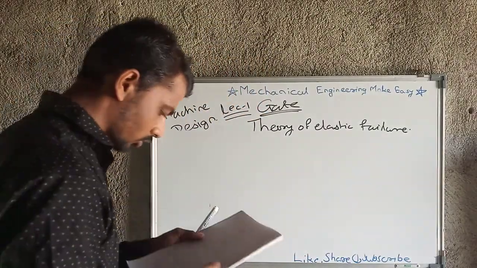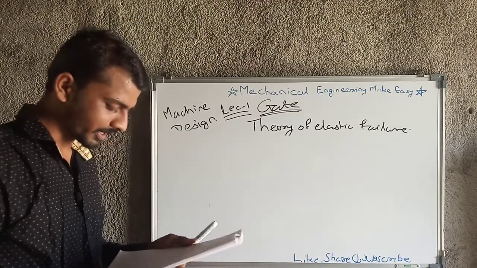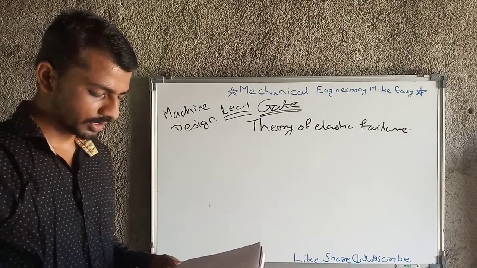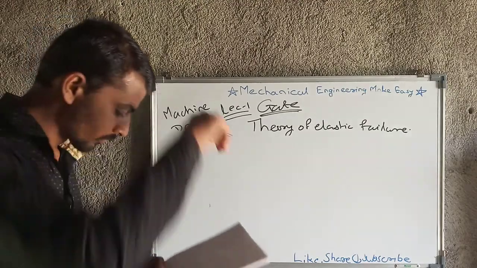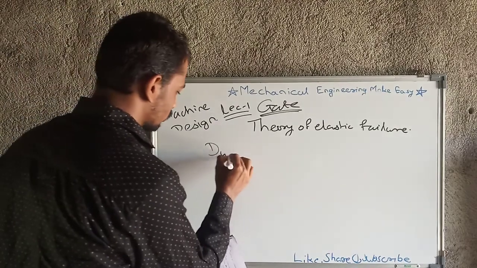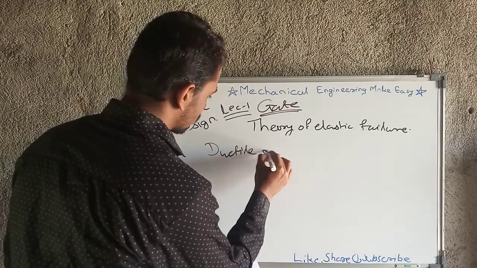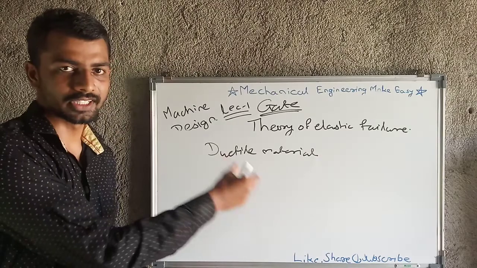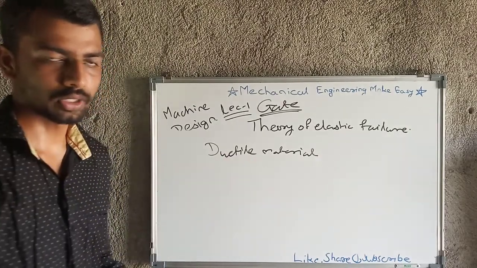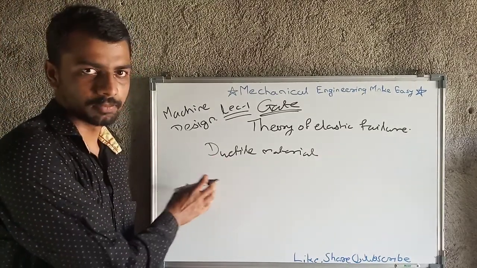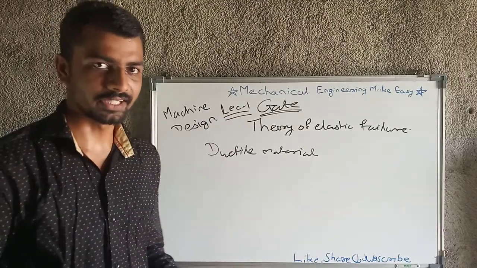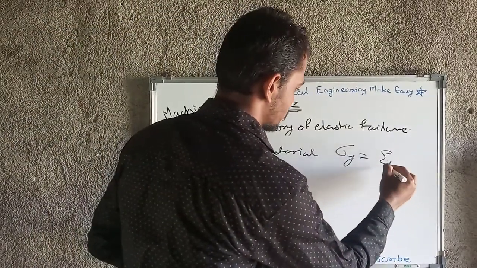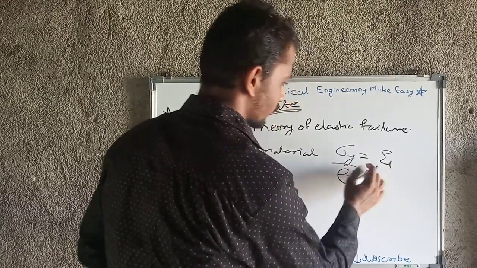Maximum principal strain theory overcomes the elastic strength of ductile material. This is the limitation. For ductile material, failure will occur before yielding occurs. In maximum principal strain theory, the equation for yield strength is epsilon 1 upon, this kind of equation.